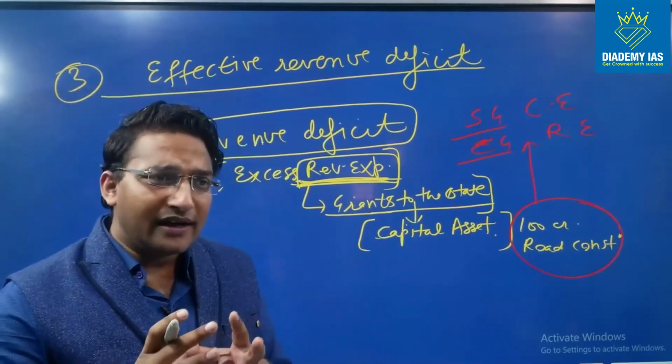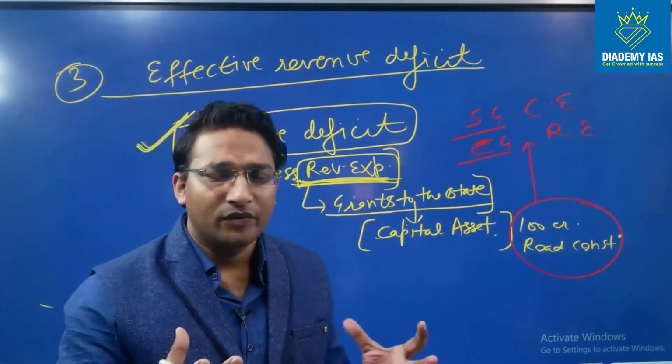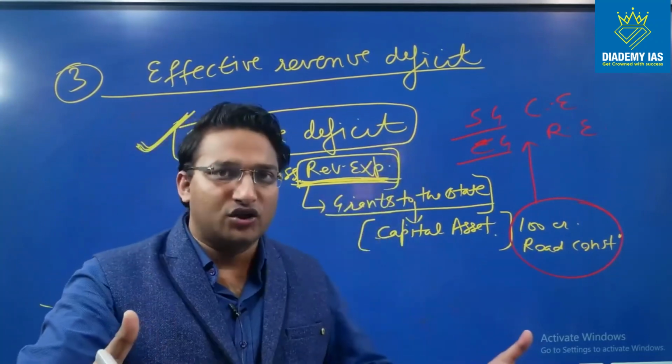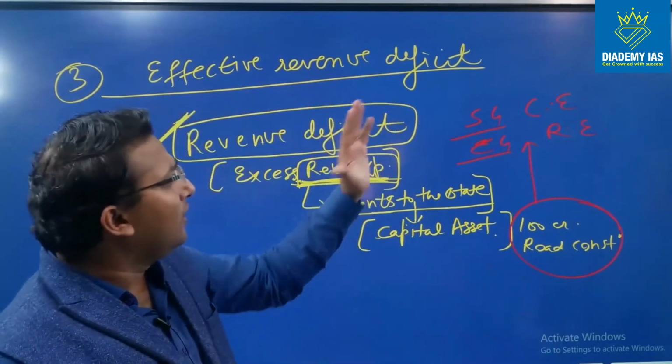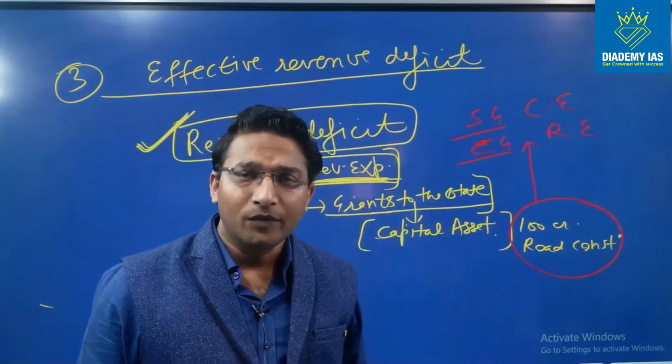But actually at the state level we have created some asset. On the face we are saying revenue deficit is consumption expenditure for day-to-day operation, but actually out of this expenditure only we have created one asset in the state, right?